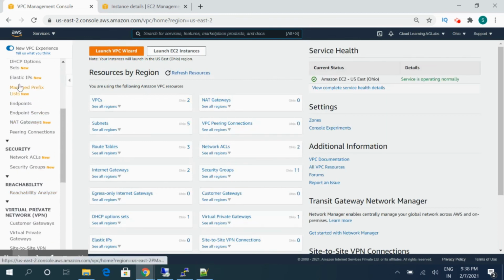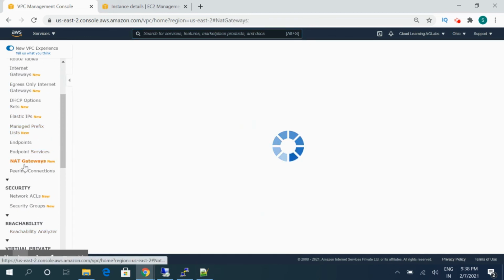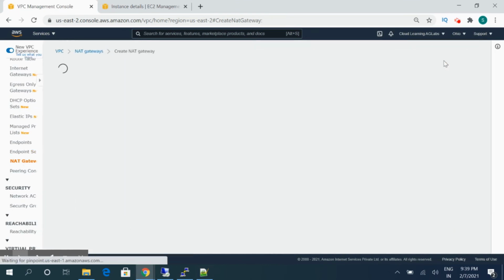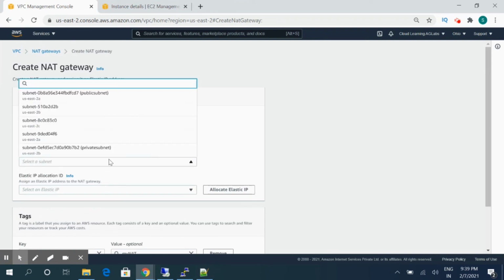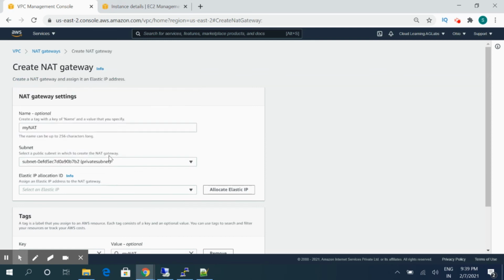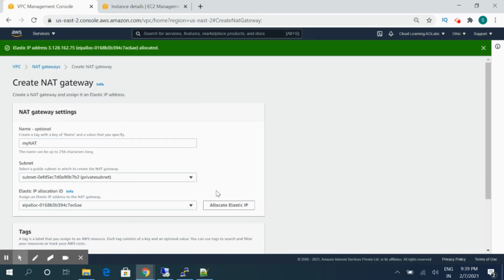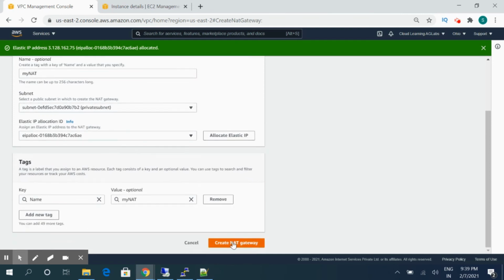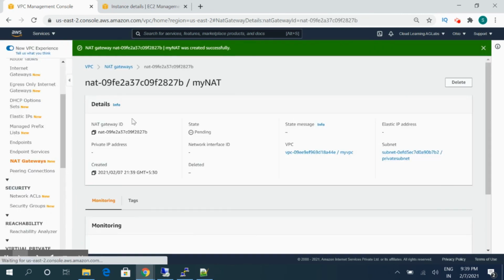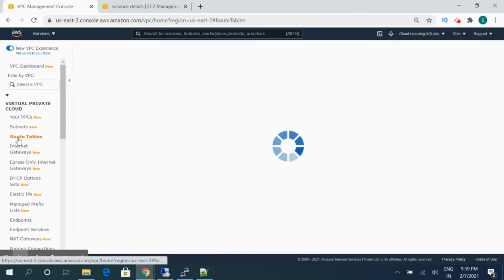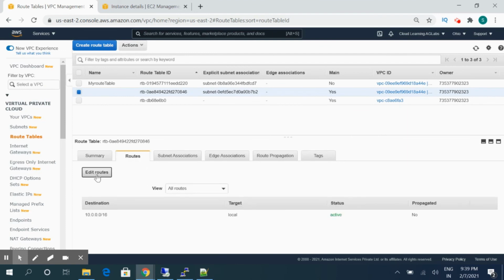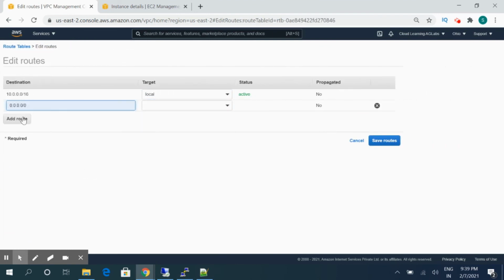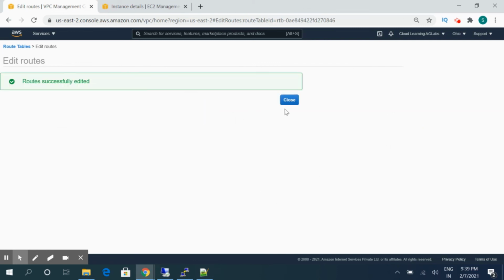In the VPC section, on the left hand side, you will find NAT gateway. We'll create one NAT gateway. We'll name it my NAT. We'll select a subnet for which we want it, which is this private subnet. Allocate an elastic IP. I will allocate a single IP and click on create. Now the NAT gateway is being created. What we need to do is edit our route tables to point to this NAT gateway. So we will add a NAT gateway and save it in our routes.